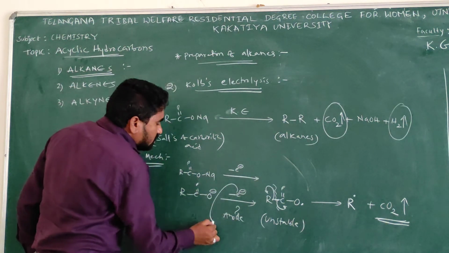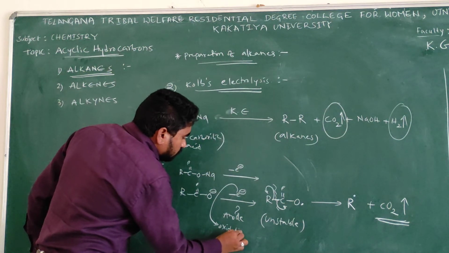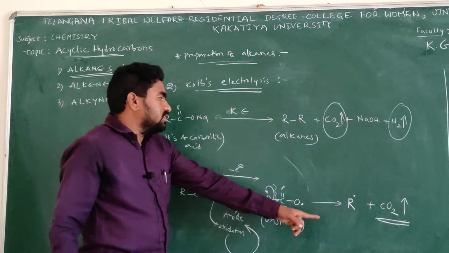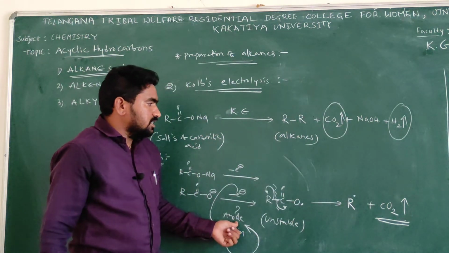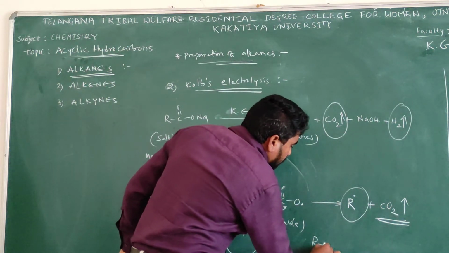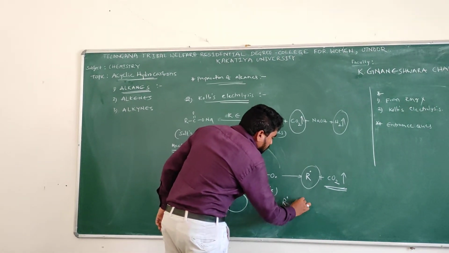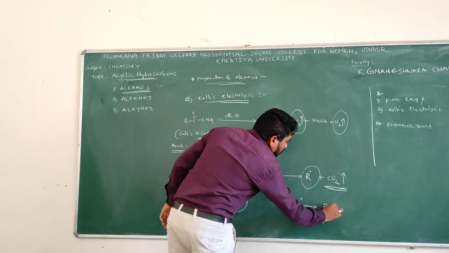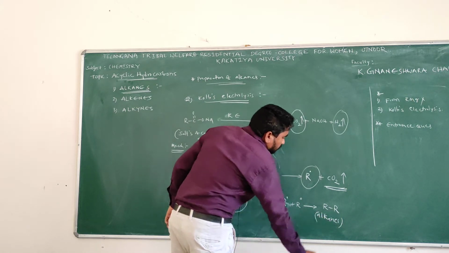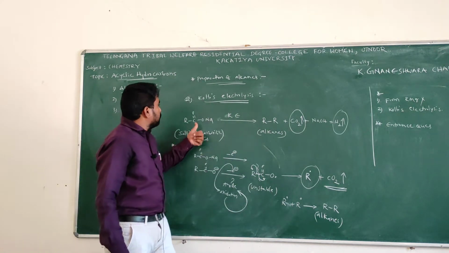Releasing of an electron is oxidation, and oxidation takes place definitely at anode. Then CO2 is released at anode, isn't it? And these R free radicals react with each other to form R-R, that is alkanes, isn't it? So finally we prepare alkanes from Kolbe electrolysis.